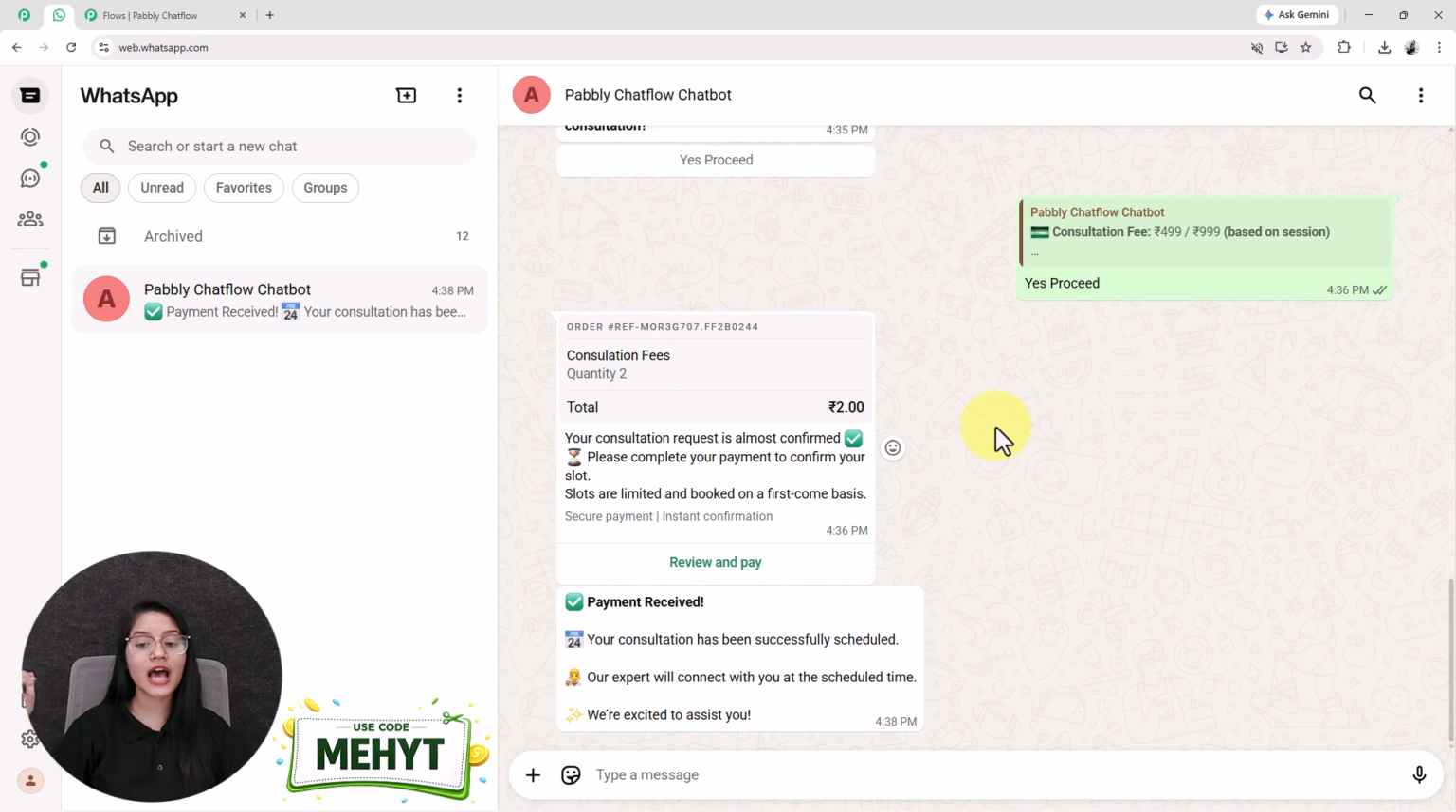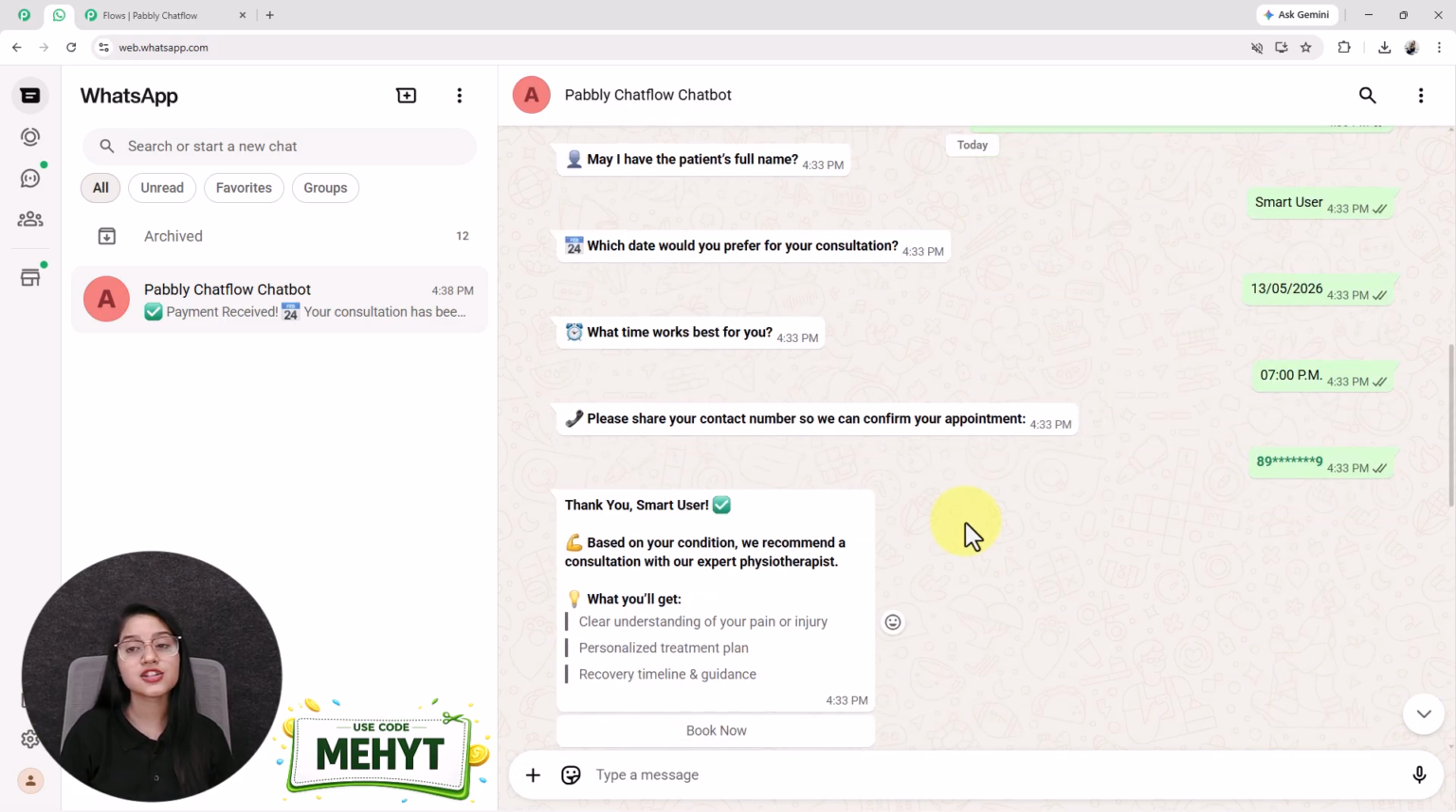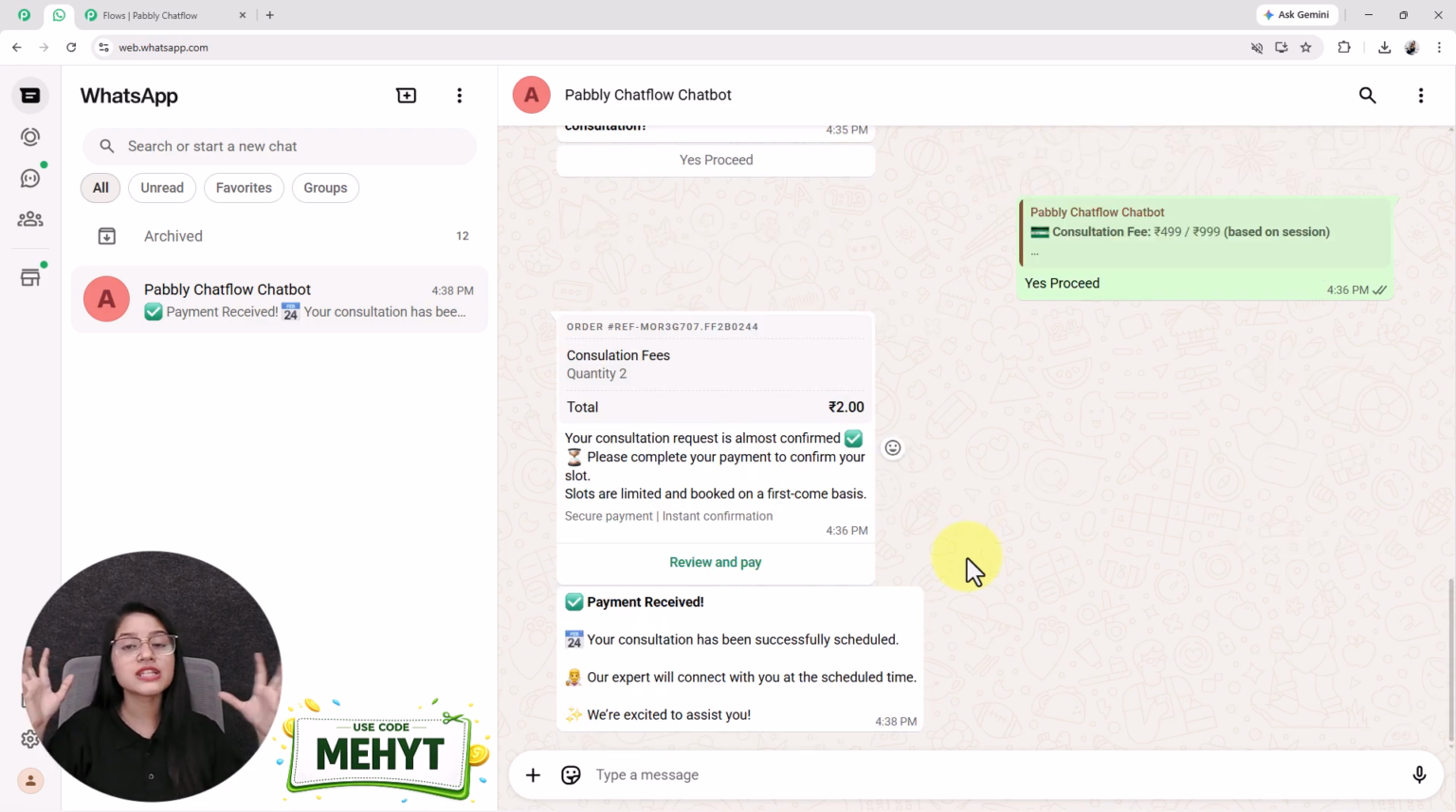Your consultation has been successfully scheduled. Our expert will connect with you at the scheduled time. We are excited to assist you. So yes, this is the exact automated WhatsApp chatbot we are going to build today, that not only asks your users' details but also receives the payment.